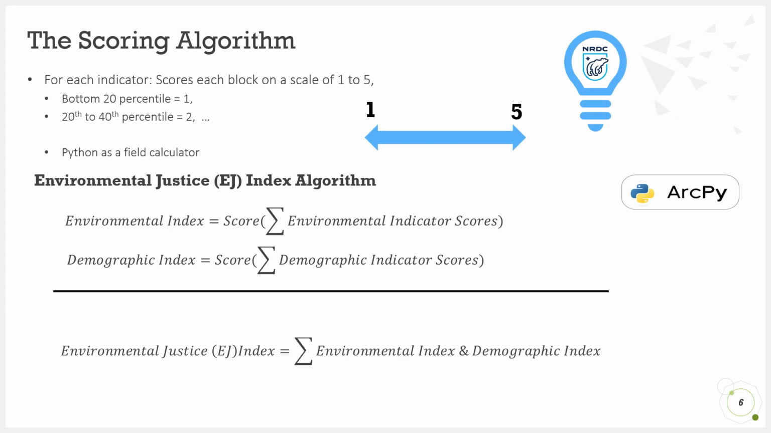The methodology proposed by the NRDC scores each census block on a scale of 1 to 5, based on the percentiles in which the indicator of interest fell. This operation was applied to 11 environmental indicators to get an overall total. The scoring algorithm was then applied to this total in order to get an overall environmental index. The same was done for 6 demographic indicators. With so many similar styled operations, I chose to use ArcPy and write a Python code to streamline the field calculator process.